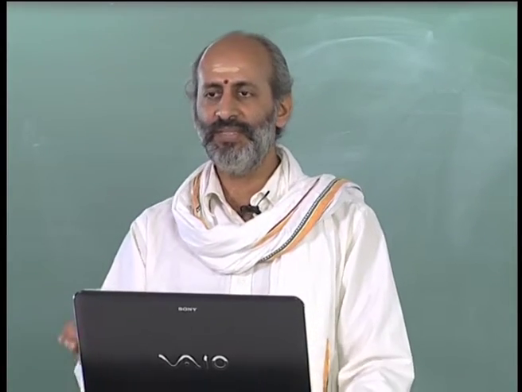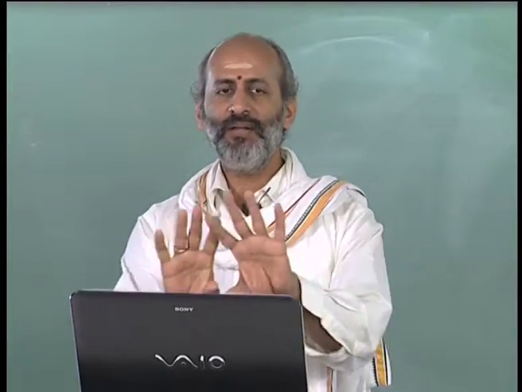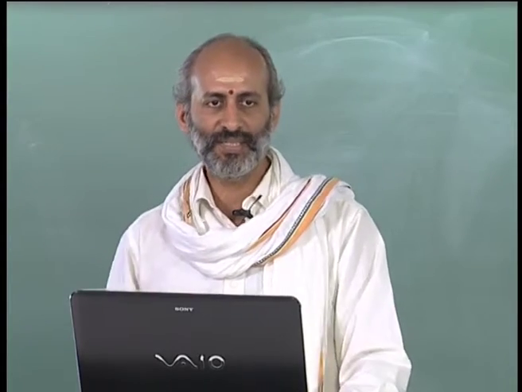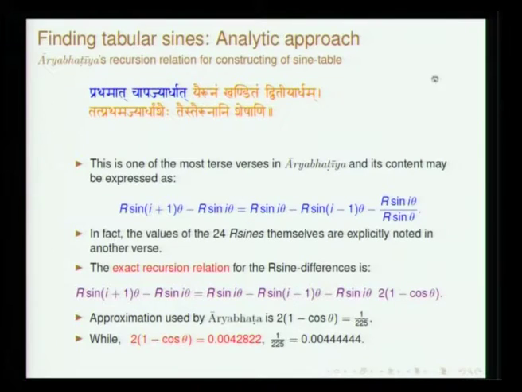Bhaskara has given a certain understanding to us, and Neelakantha presents this slightly differently, but ultimately all of them agree that this is the recursion relation. But how is the recursion relation to be extracted out of this verse? There have been slightly different approaches. I am not going to discuss that in great detail. All that I want to say is this verse basically translates into this equation.